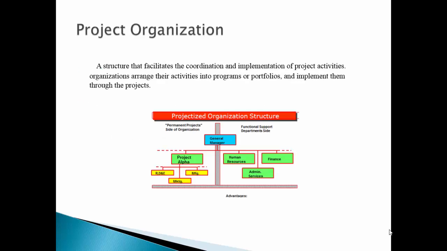Next is project organization structure. This is a structure that facilitates the coordination and implementation of project activities. Organizations arrange their activities into programs or portfolios and implement them through projects. The main reason for using this structure is to create an environment that fosters interactions among the team members with minimum amounts of disruptions, overlaps, and conflict.